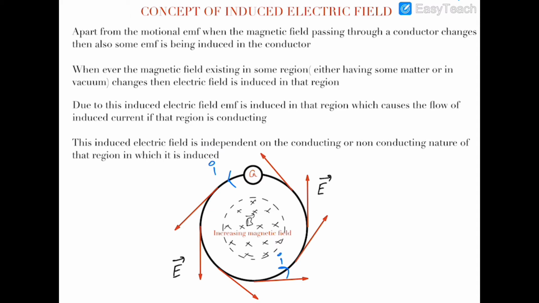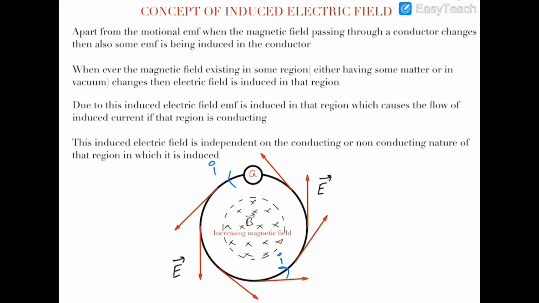Obviously we know that as flux is dependent on the magnetic field, if that magnetic field is time dependent, then the flux would also be time dependent, and the change in flux would induce the EMF. But in this case the induction of EMF is not the primary process. In fact, it is a secondary process. The primary process we will discuss in this case is the induced electric field.